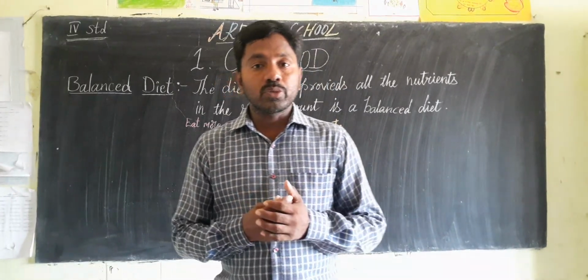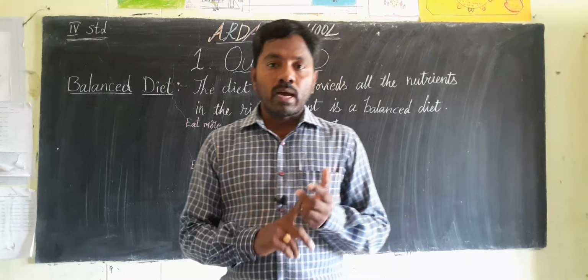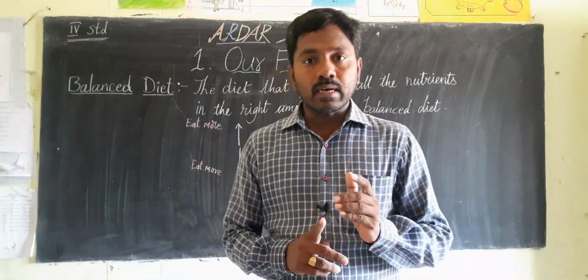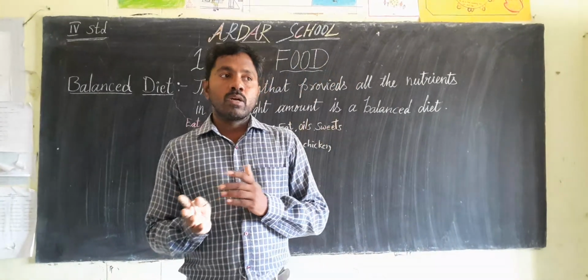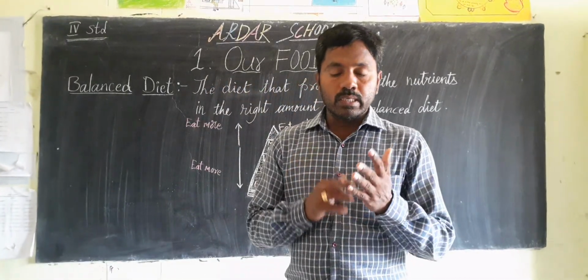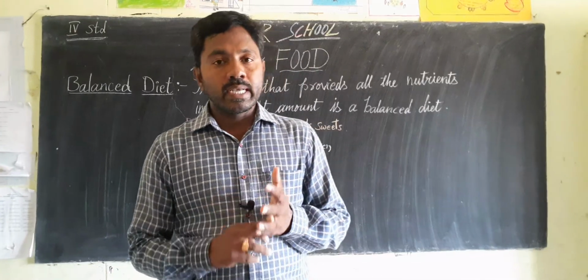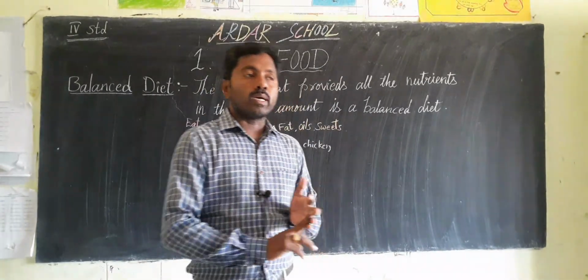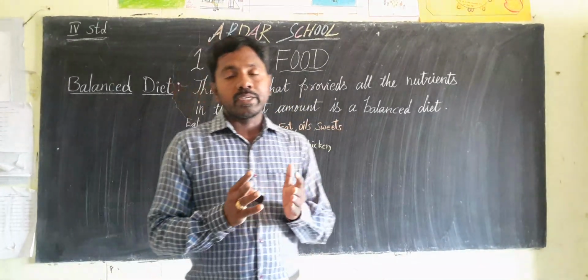The major nutrients are carbohydrates, fats and proteins. The minor nutrients are vitamins, minerals, roughages and water.